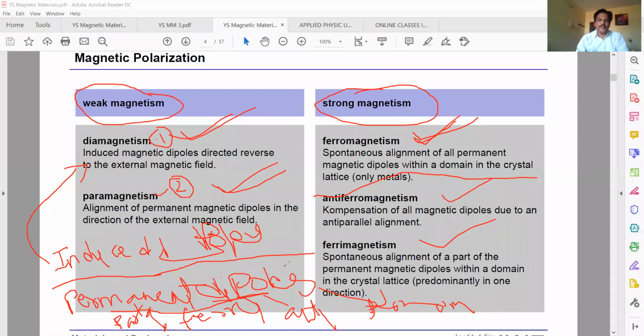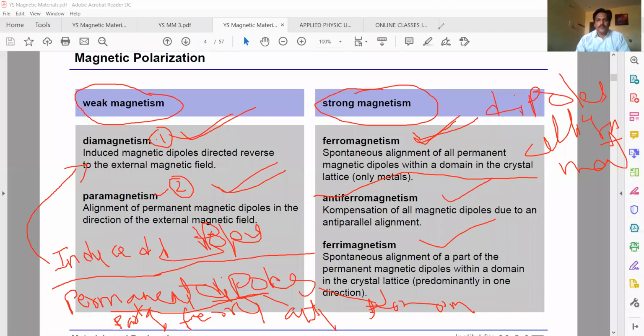You have to see the alignment or arrangement of dipoles in the material, and you have to express that magnetism.